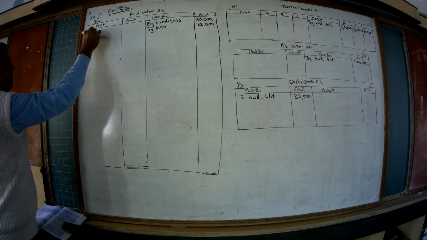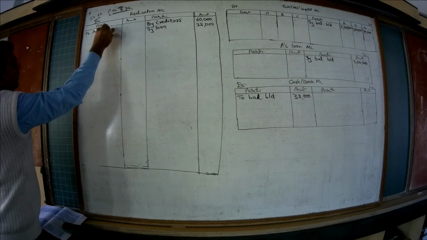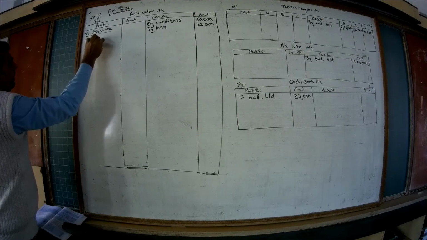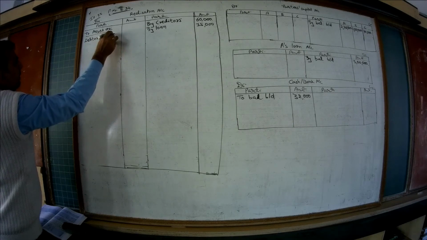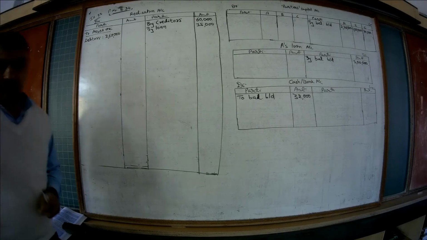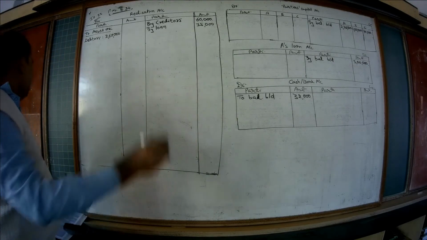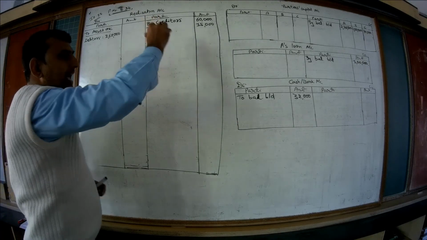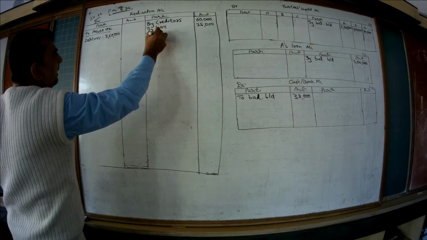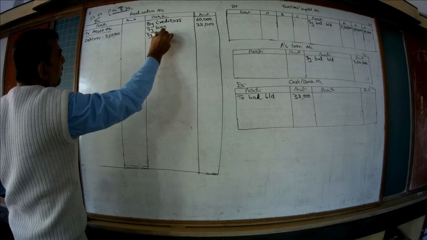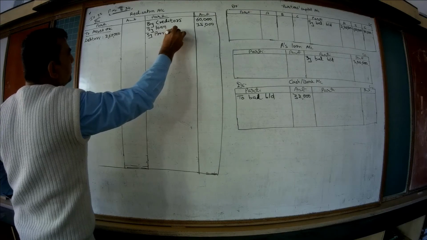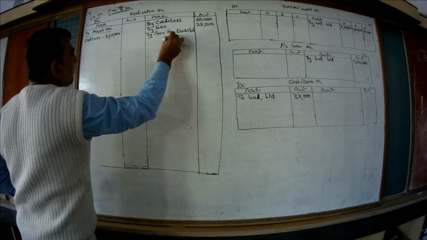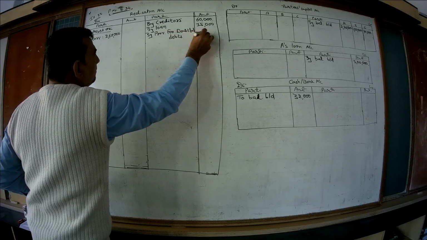So all the assets will be listed here. First, debtors, we will take the book value, debtors 2,62,000, and the PDD we are given. Provision for doubtful debts is transferred to the credit side of the realization account, as we know that all the liabilities and provisions should be transferred to the credit side of the realization account. Provision for doubtful debts, that is 12,000.